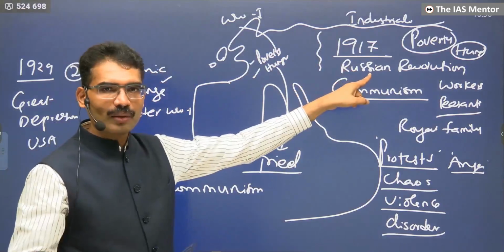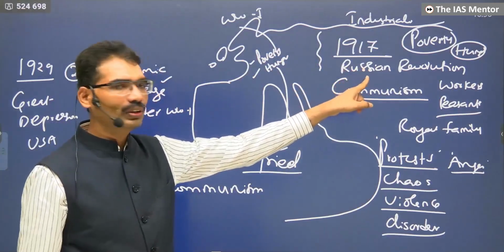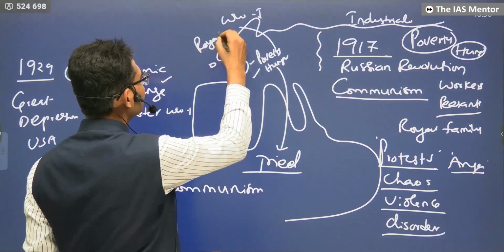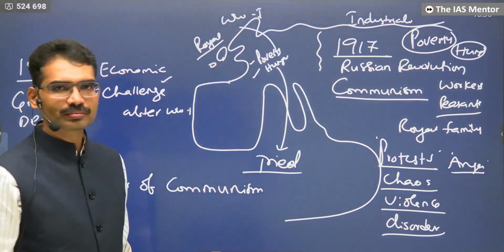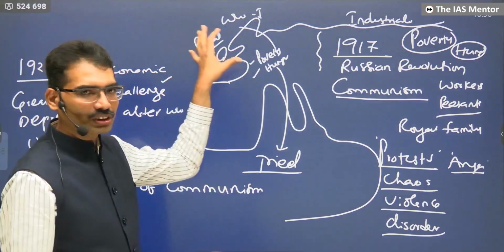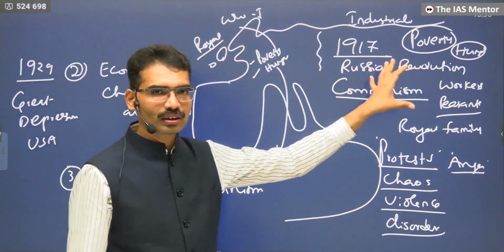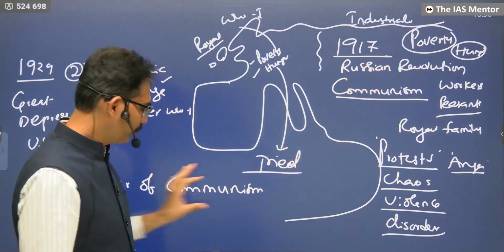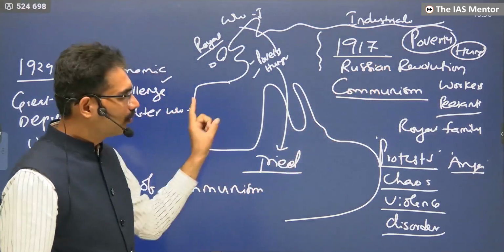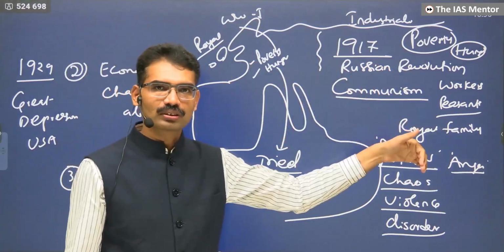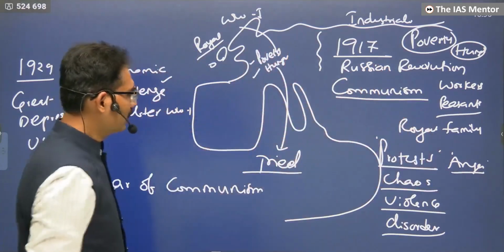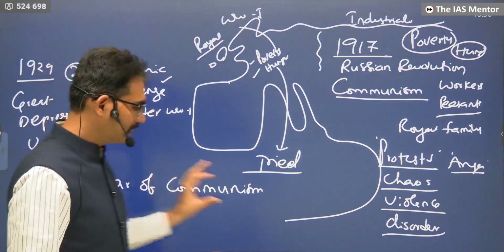Here, the royal family was completely eliminated in this revolution. Here in the United Kingdom, the royal family is there. The United Kingdom is an empire. Emperors are shaken by this. Industrialists are shaken by this. Now, fear of communism is one of the reasons for the Second World War. How? Let us connect. One is economic distress, and another one is fear of communism.